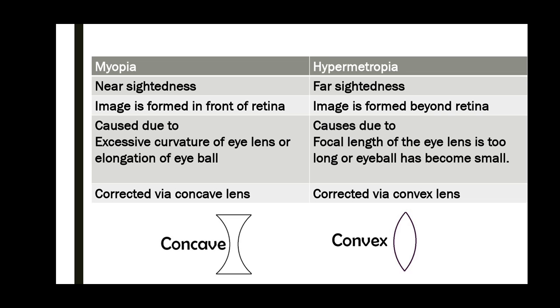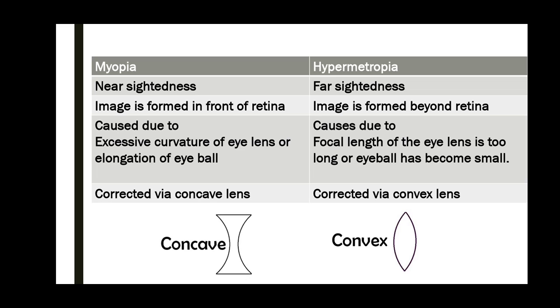In our previous video, we studied myopia, right? Now let us differentiate between myopia and hypermetropia. Myopia is also known as nearsightedness. A person with myopia is able to see near objects clearly but cannot see far objects clearly. Hypermetropia is also known as far-sightedness or long-sightedness. A person is able to see far objects clearly but cannot see nearby objects clearly.